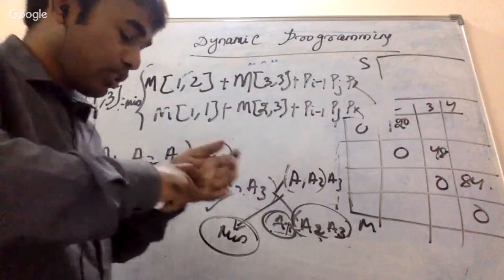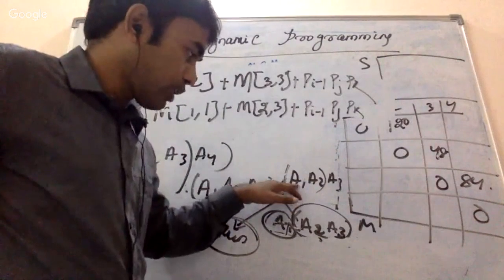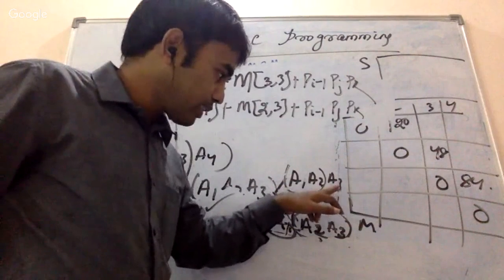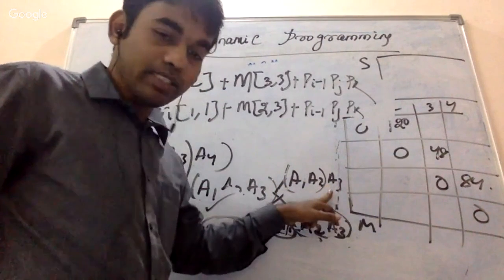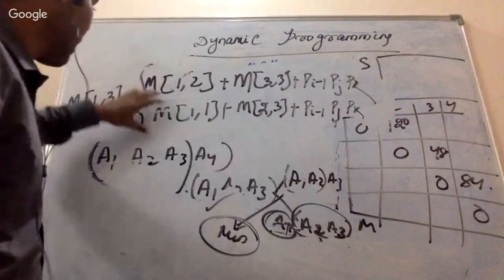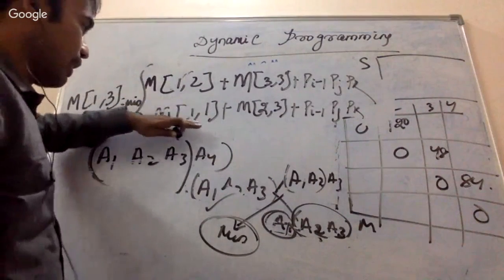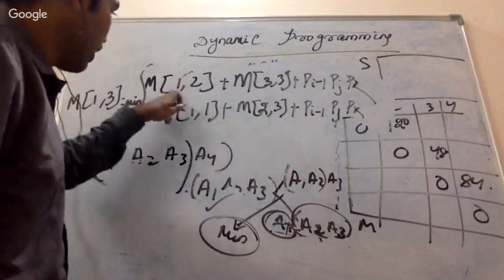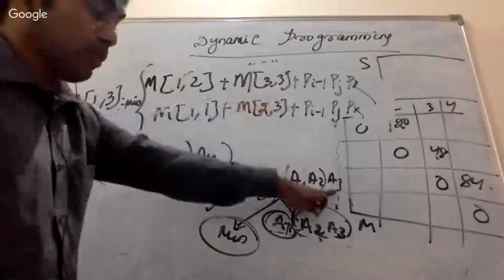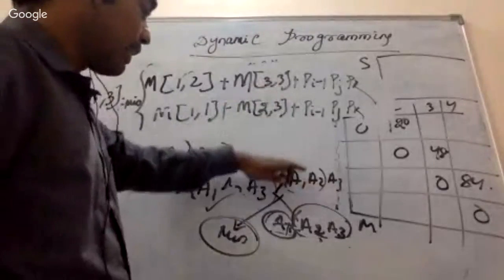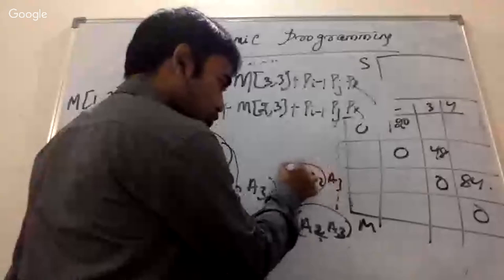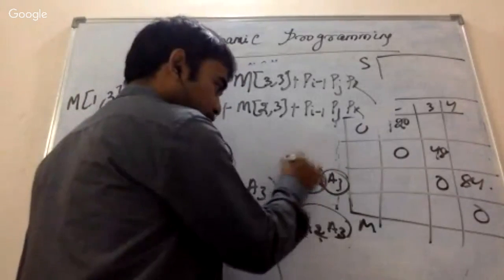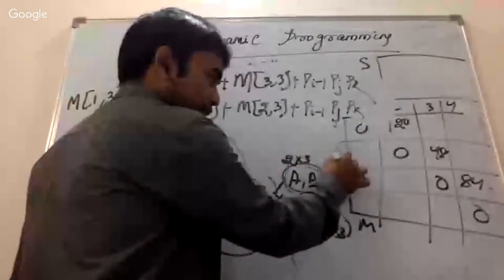So if you think about it this way, what was this actually? A12 means m of 1 2. Aj means A3, that is m33. M12 means first of all multiply A1 A2, then with 3. If you multiply these two, it gives some solution, suppose 2 cross 3, and this is giving 3 cross 4.